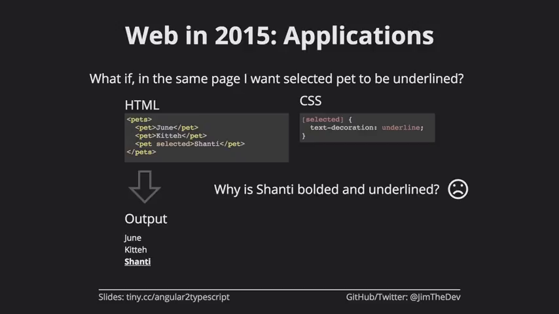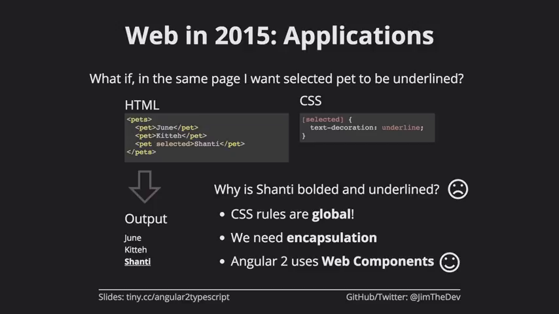Now we could fix this problem, and often we do, by writing, instead of selected, a more specific CSS selector like pet selected or person selected. But now that means we're changing the way we write code because the language doesn't do what we want it to do. What we really want the language to do is encapsulate each of our components so that they don't bleed into the other components, and then we don't get unintended side effects.